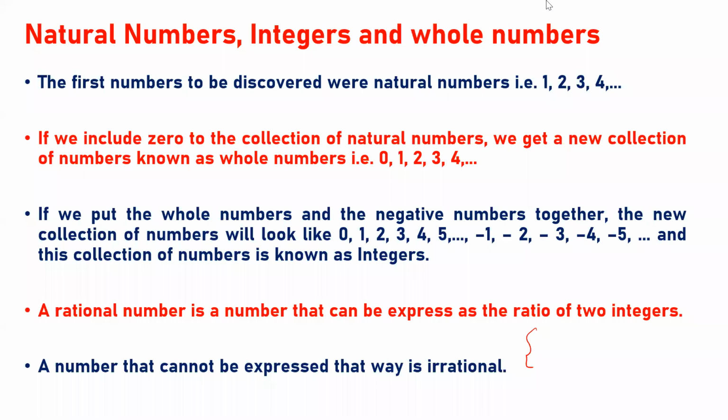So the next is, let me solve some questions so that we can have more insight into what we have seen in the first slide. The first question is: is 0 a rational number? Can it be written in the form of P upon Q, where P and Q are integers and Q is not equal to 0? So is 0 a rational number? What will we say? Yes, 0 is a rational number. So the first answer is, we will say yes, 0 is a rational number.